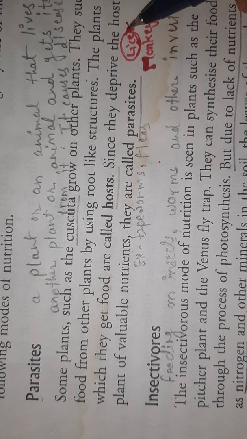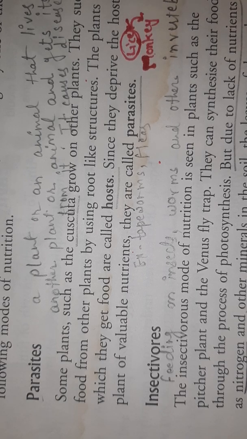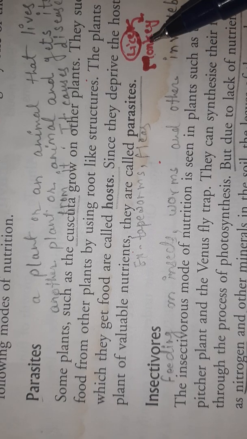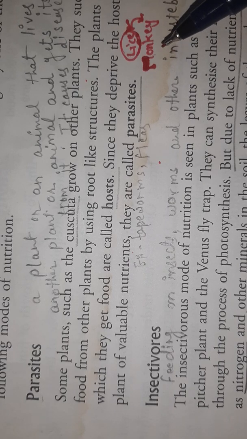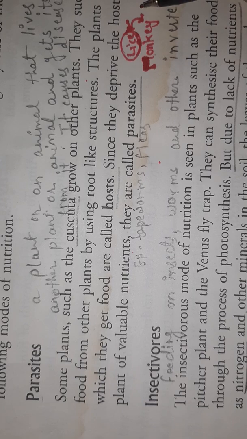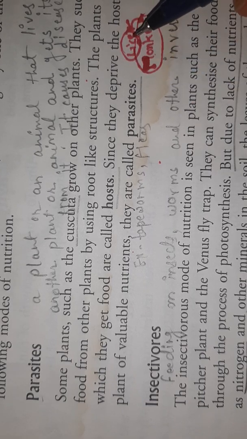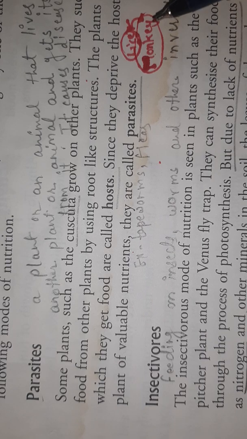So lice are parasites: the organism which lives on another organism for food is known as a parasite. And the organism, like the monkey, which provides the food is known as the host.